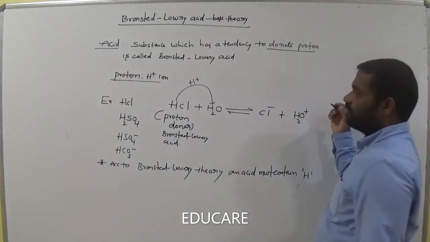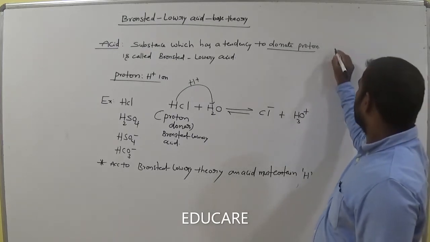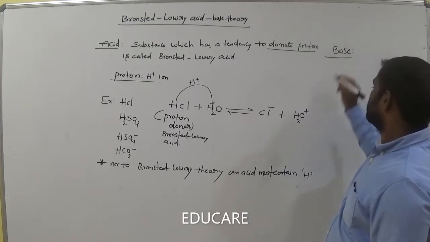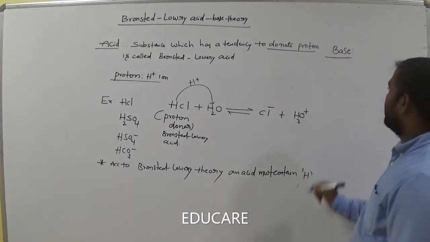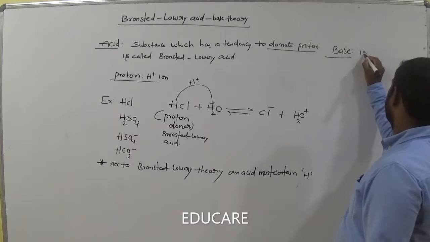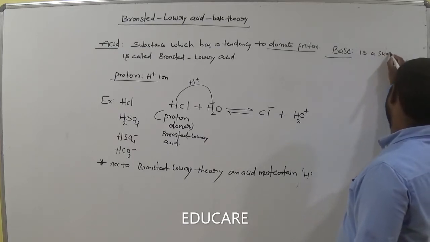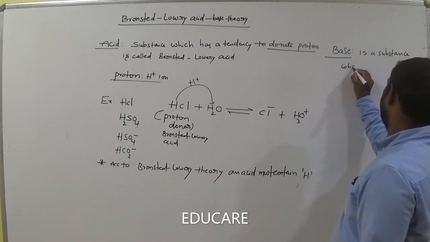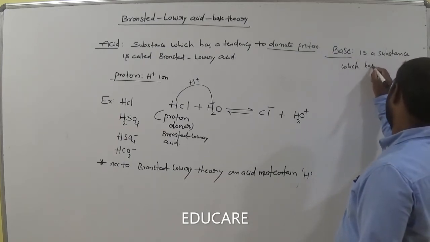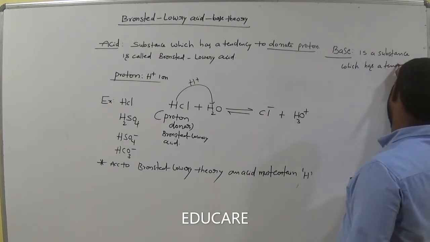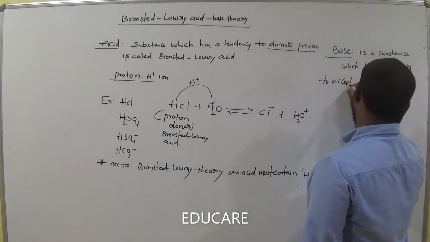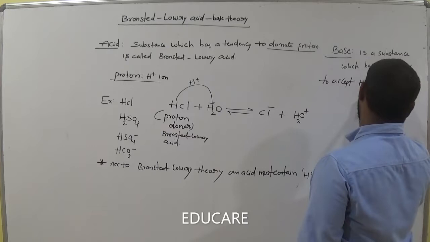Next, come to the Bronsted base. What is meant by a Bronsted base? A Bronsted base is a substance which has a tendency to accept H plus ion.